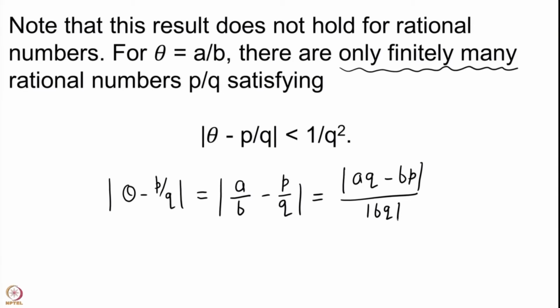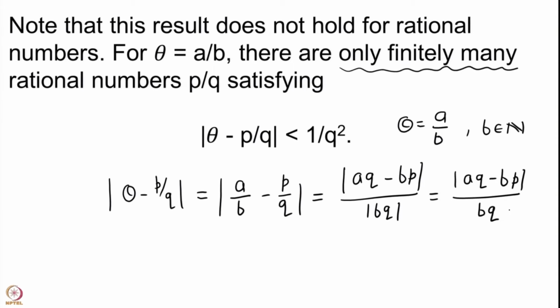And we can assume that when we write theta equal to a upon b, if theta is negative, then we take the sign with a. So, we have that b is a natural number and q is of course a natural number. So, here we have that this is aq minus bp upon bq. We can forget the modulus sign in the denominator because we are assuming that b is natural, q is always taken to be a natural number.